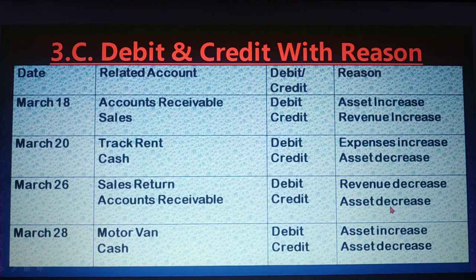So asset decrease, credit. Then last one, you buy a motor van. Motor van is your asset, that's why it is debit, and cash is also an asset, it is credit. Why motor van debit? Because the motor van asset increases, you purchase a motor van. But cash asset, you have to pay money, so your cash money decreases, and our formula says asset increases debit, asset decreases credit.